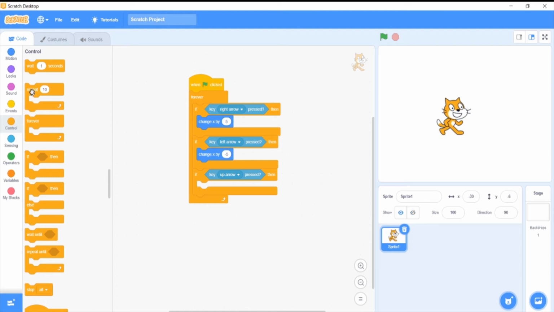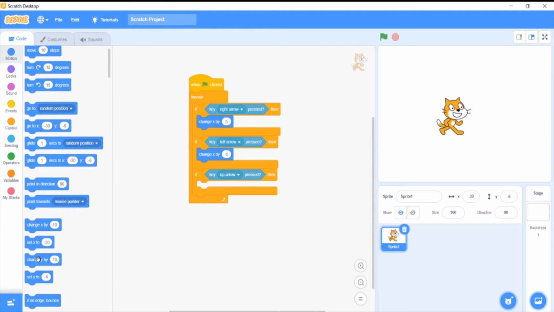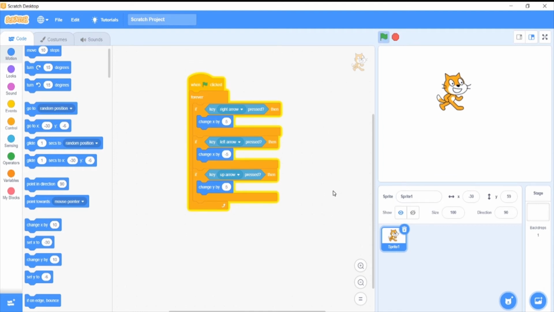So type change y by 5. Once I click the flag and press the up arrow, it will change the y position by 5.